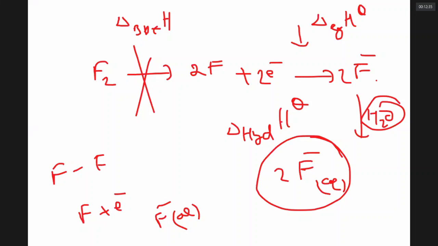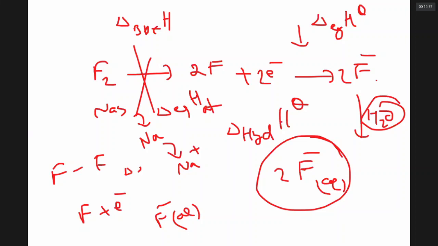If it is a metal also, first you should break down the metallic bond, that is called enthalpy of sublimation. If you take sodium, first sodium solid should become sodium atoms. It is called enthalpy of atomization. Once you get sodium atoms, you should make sodium plus ions because metals have a tendency to lose electrons. Again, you consume energy called ionization energy. See, let us take sodium.